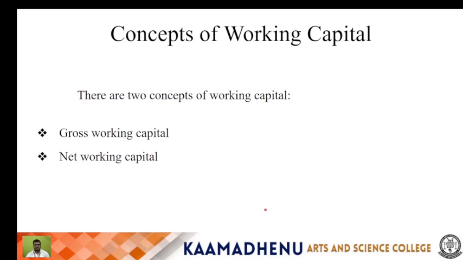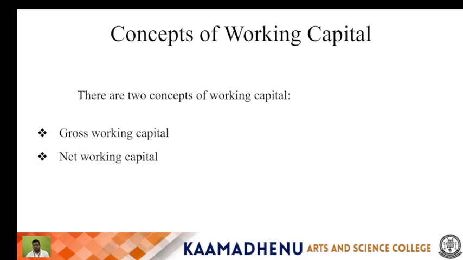Next is concepts of working capital. There are two concepts of working capital. The first one is gross working capital. The next one is net working capital. Gross working capital refers to the total amount of funds invested in current assets. Examples of current assets: cash in hand, cash equivalents, accounts receivable, inventory, marketable securities, other current assets, etc. These are called gross working capital.